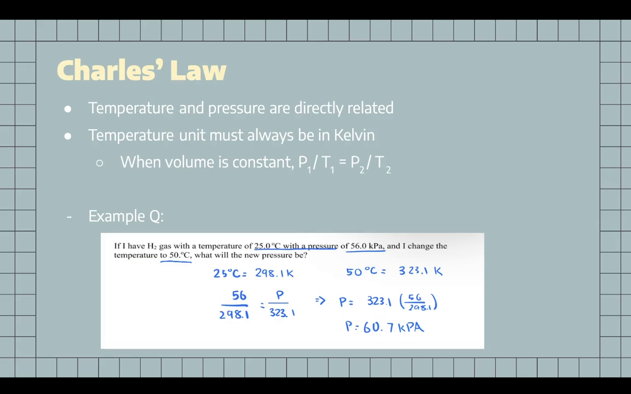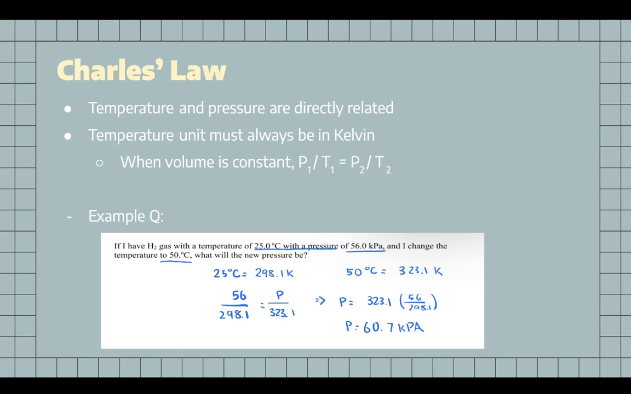Charles's law. This law states that temperature and pressure are directly related. Key part here is that temperature unit always must be in Kelvin. The equation for this law is P1 over T1 is equal to P2 divided by T2. P stands for pressure and T stands for temperature.